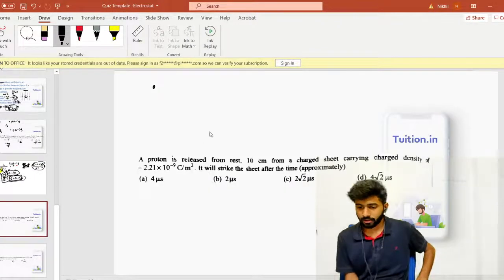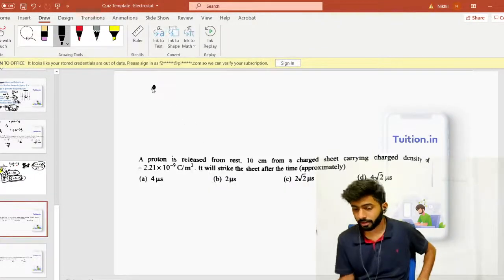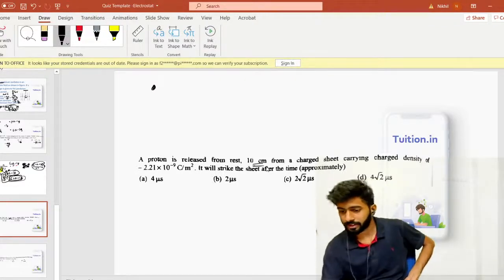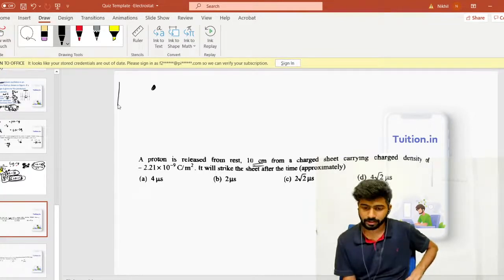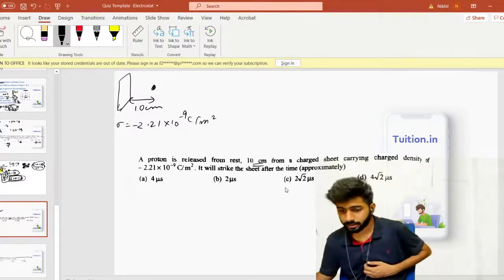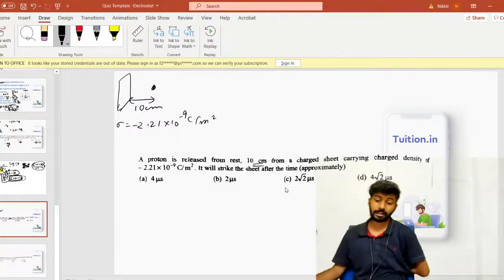Okay. So a proton is released from rest. So here is your proton. It is released from rest 10 centimeter from a charge sheet. So you have a charge sheet here, right? At a distance of 10 centimeter, you release a proton, right? The sheet is carrying a charge density of minus 2.21 into 10 power minus 9 Coulomb per meter square. It is going to strike the sheet after a time.